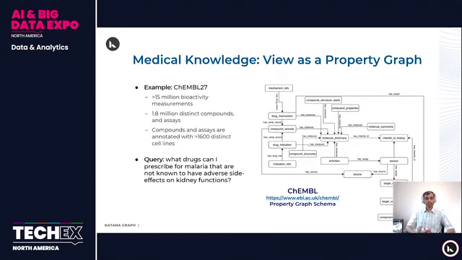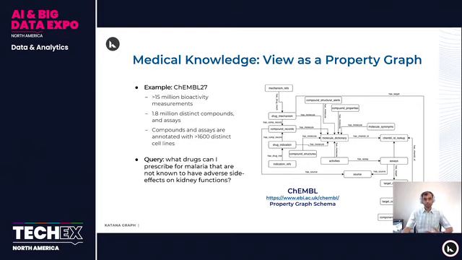There are also other kinds of data sets which can be viewed as graphs. For example, medical knowledge data sets can be viewed as property graphs. In these data sets, there are many different kinds of nodes or types of nodes. For example, there are compounds and assays in this data set. So this data set, which I'm showing you on the right side, is the schema for that data set. It is a data set which is publicly available called ChEMBL. And this is a knowledge graph, a medical knowledge graph data set.